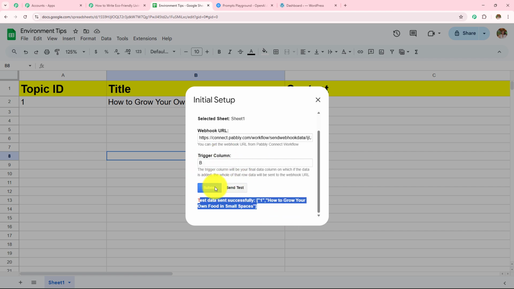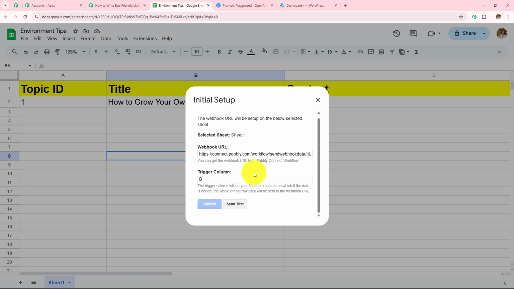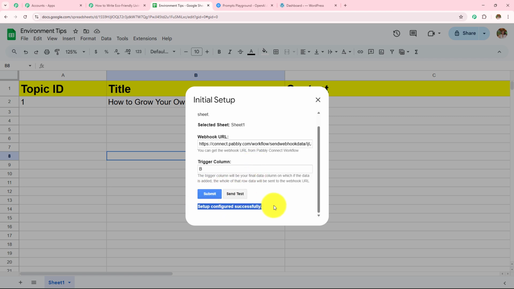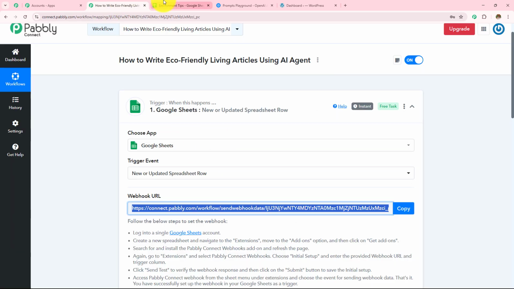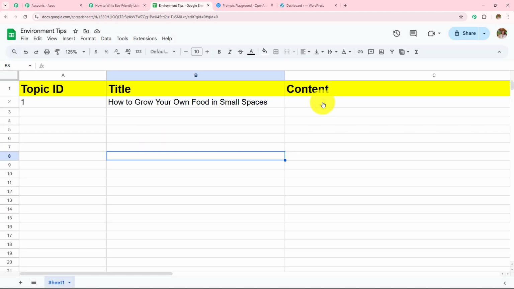And now to make this setup configuration, I have to click on this submit. So here the setup configured successfully. Here I have successfully added the webhook URL which was provided in my Pabbly Connect workflow in my Google Sheets spreadsheet. And now we have to follow a very important step.